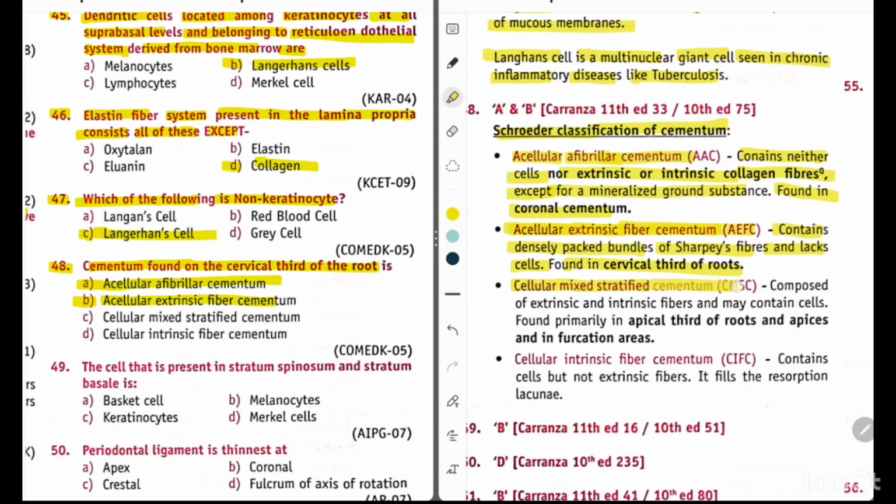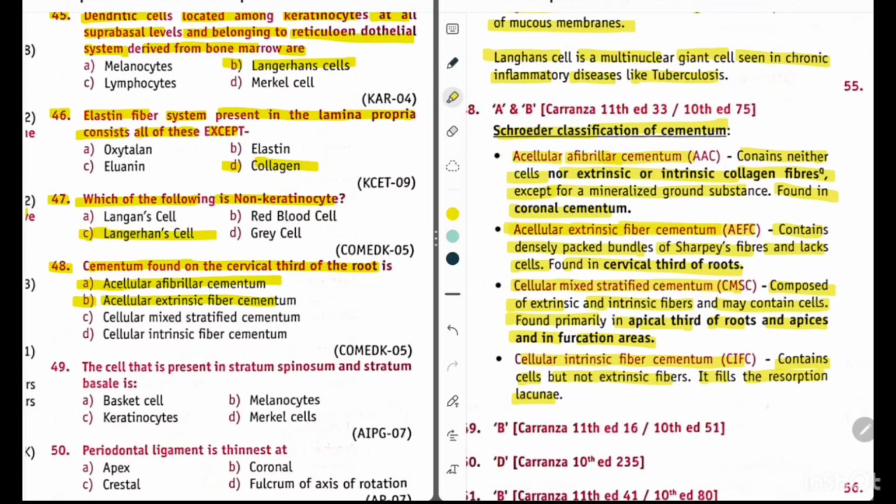Cellular mixed stratified cementum is composed of extrinsic and intrinsic fibers and may contain cells, found primarily in the apical third of roots and apices and in furcation areas. And cellular intrinsic fiber cementum contains cells but not extrinsic fibers. It fills the resorption lacunae.